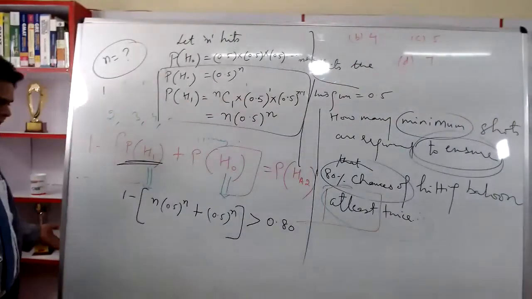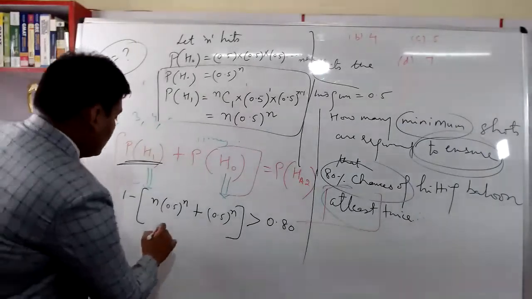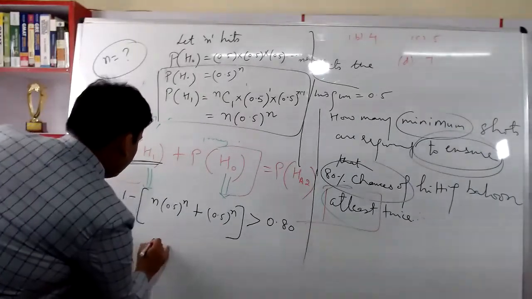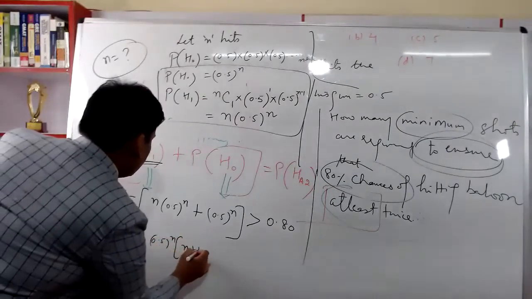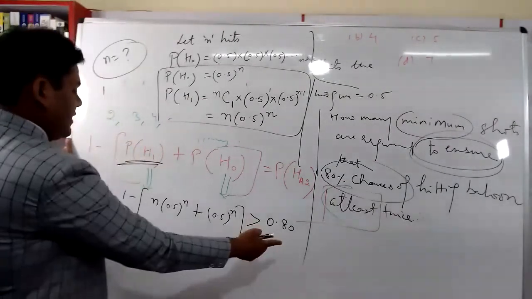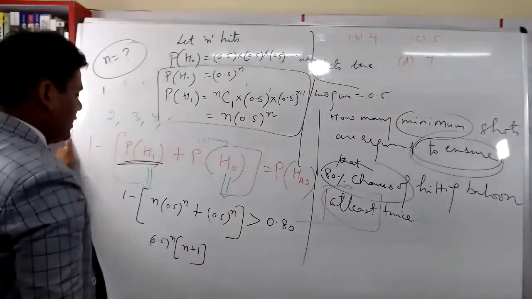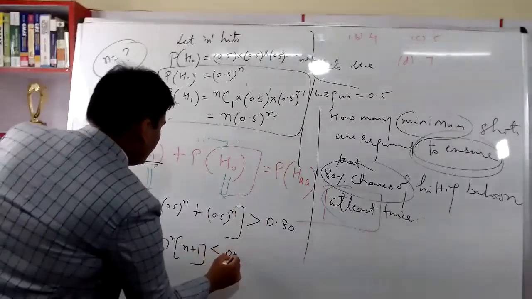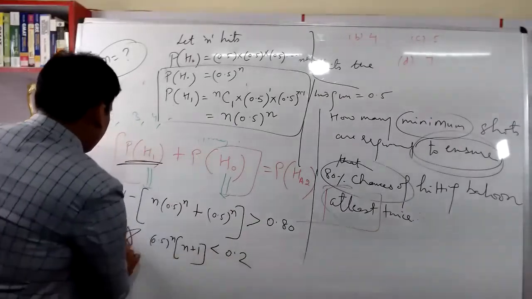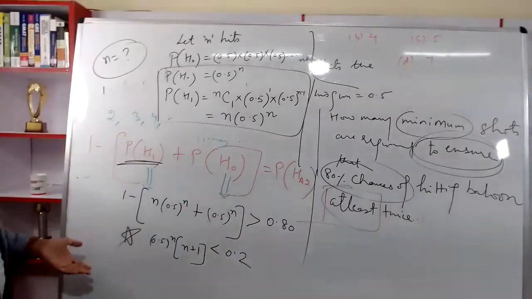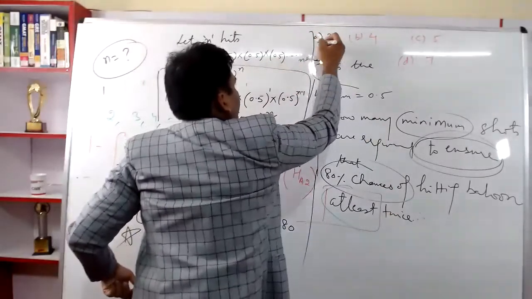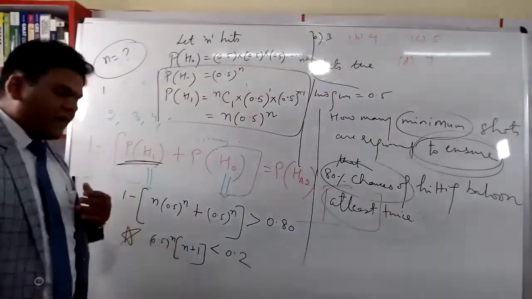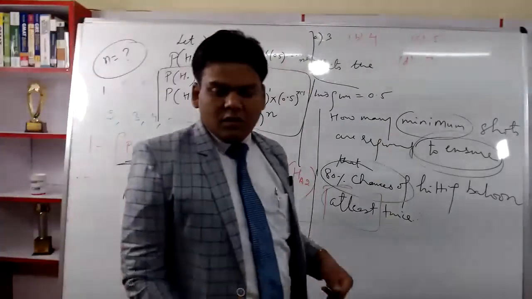Can I solve it? Yes, it is too easy. So can I write 0.5 to the power n is common, n plus 1. Right? If I take it to that side, 1 minus 0.8. So this is less than 0.2. That's it. You're done. So whichever minimum value from the options 3, 4, 5, 7 satisfies this equation gives me the answer to the question.